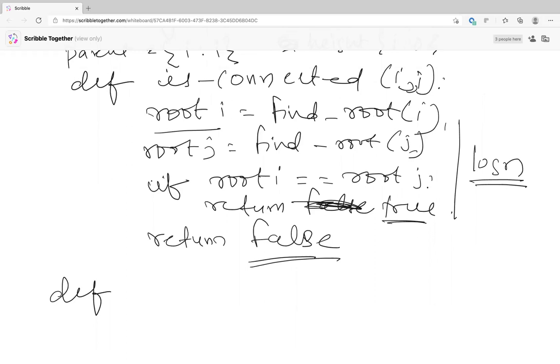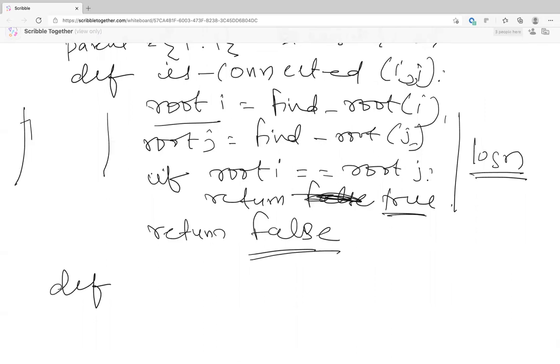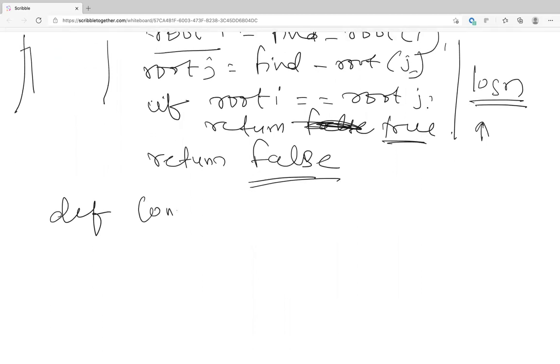So if you have a big board which is 1000 into 1000, like a maze with boundaries, and you're trying to check if there's a connection between two random points, it takes log of 1000 into 1000. You can find out if two points are connected, right? Okay. Now tell me for connect.